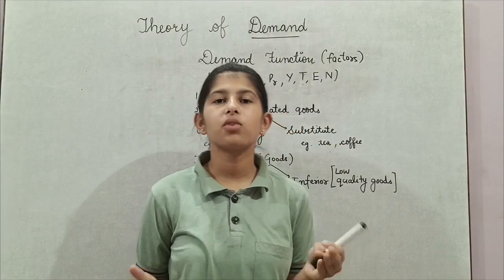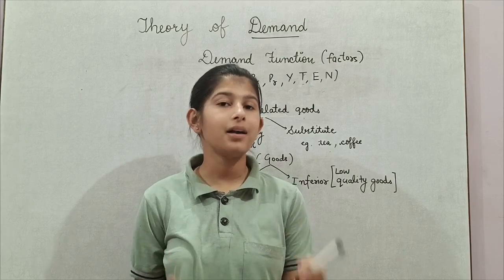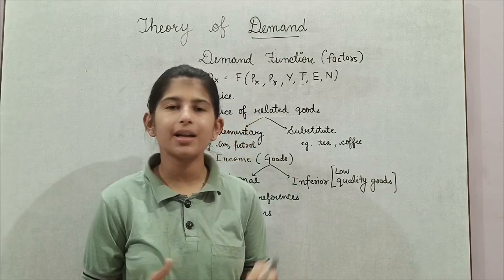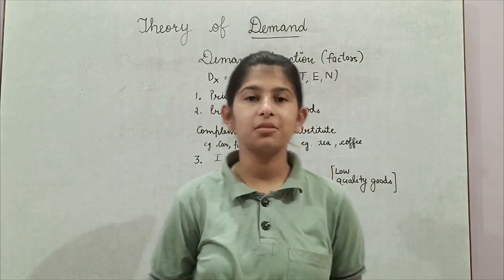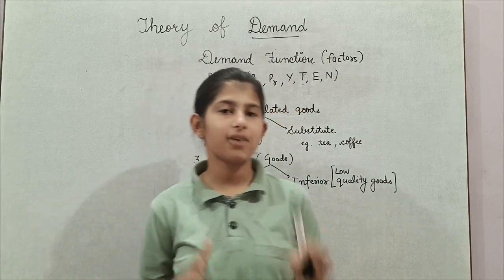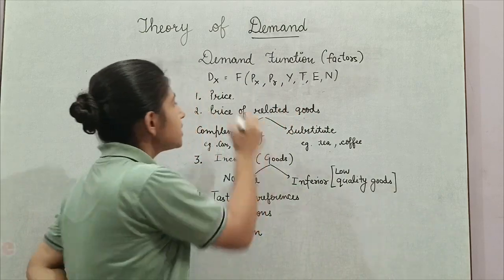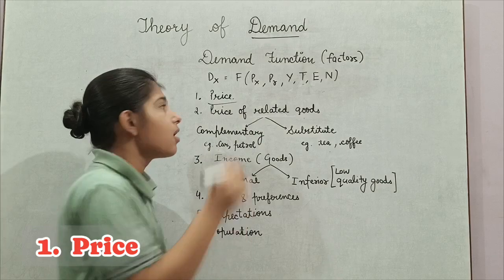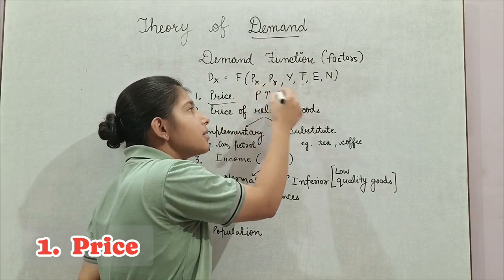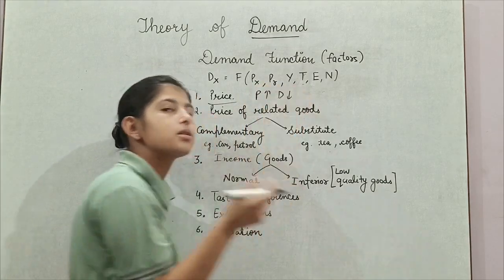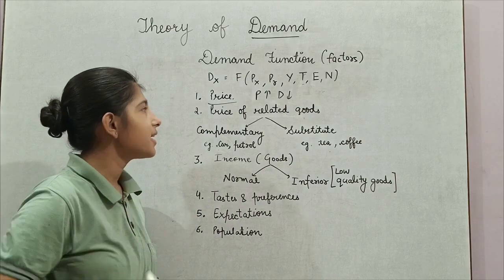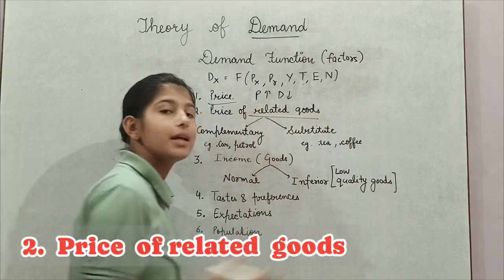Now, after that we have discussed what demand is. The question comes, what are the factors that affect the demand? Basically, there are 6 factors of demand. First is price of the commodity. When price of a commodity increases, the demand decreases and vice versa. The second factor is price of related goods.